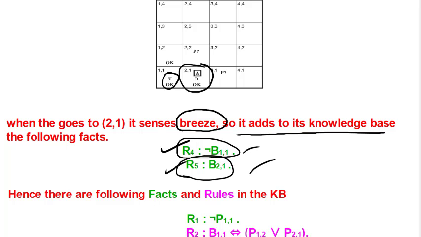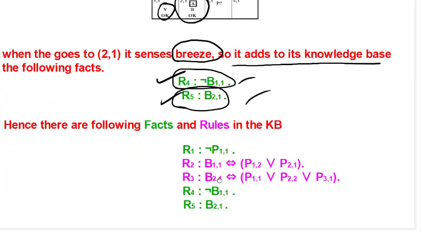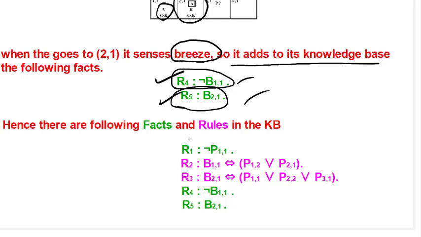If we sum up all the things we have done till now, R1 says there is no pit in 1 1, and these are the two rules. B11 is breezy if and only if there is a pit in 1 2 or 2 1. B21 is breezy if and only if there is a pit in 1 1 or a pit in 2 2 or a pit in 3 1. And these are the facts: 1 1 is not breezy and 2 1 is breezy.